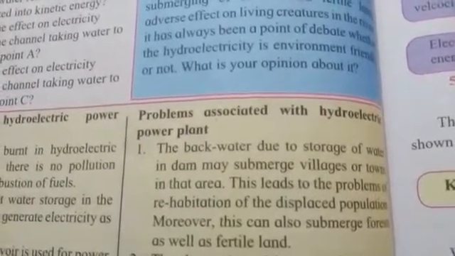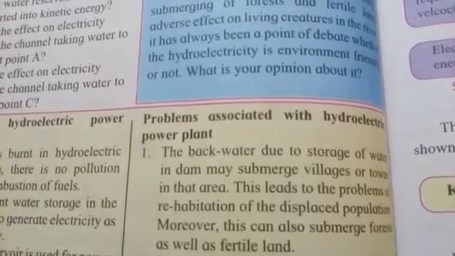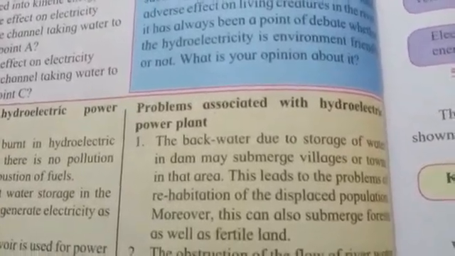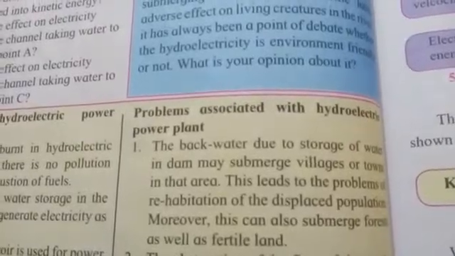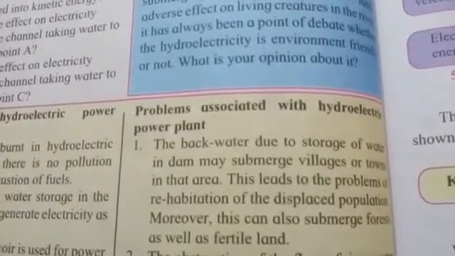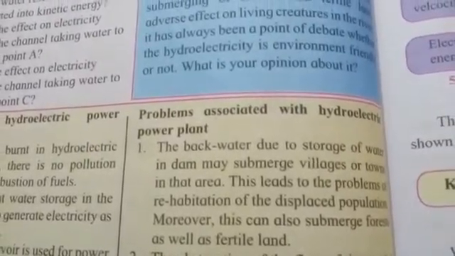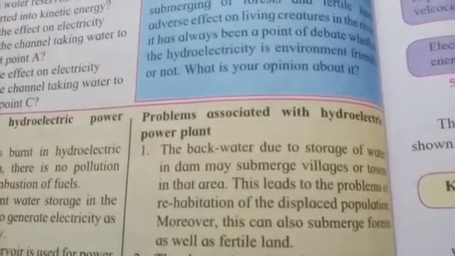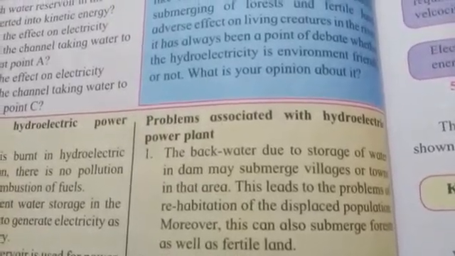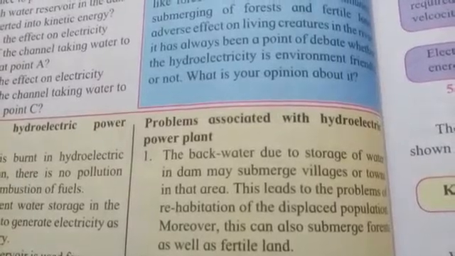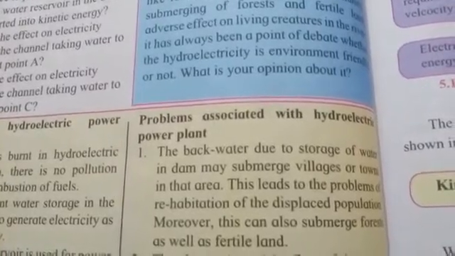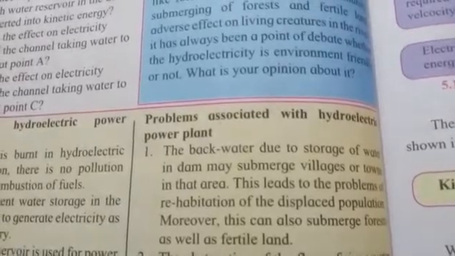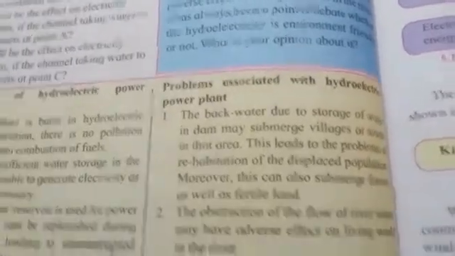So the problem of rehabilitation of the people is going to be the main problem. The population is to be given a proper place for living, they have to be rehabilitated. Then the forest and the fertile land will also come under the area, and the land which was once occupied by the fertile lands and the forest will have to be used for the hydroelectric power plant. So this is also one of the problems.